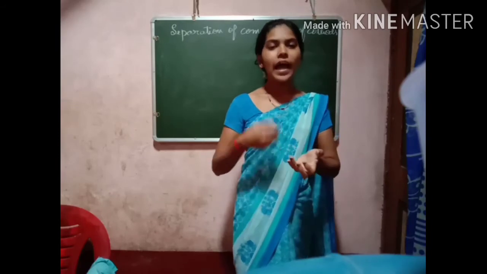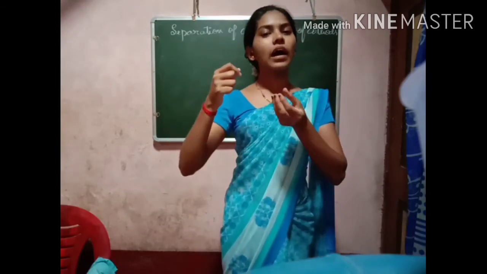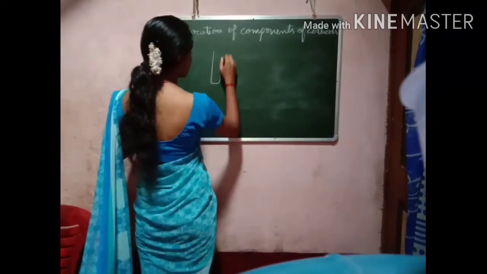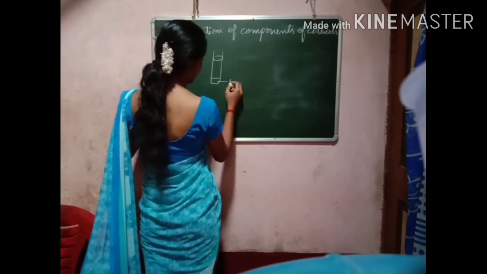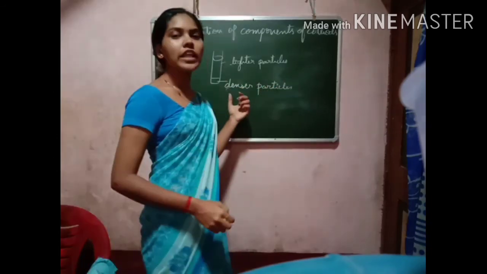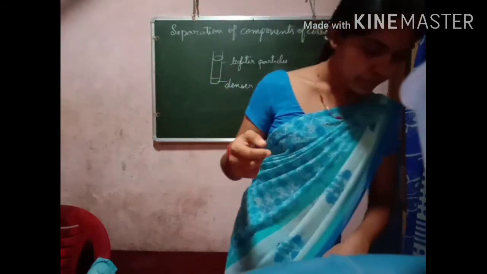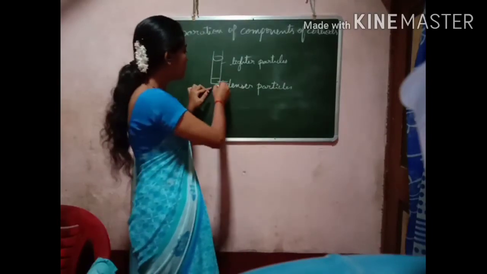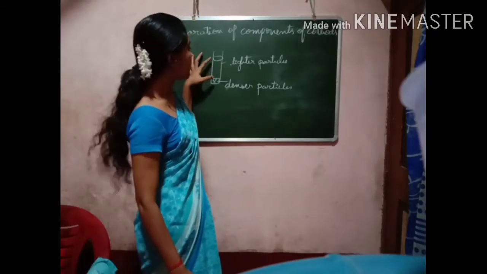They will take the colloid in the test tube and spin it rapidly so that the denser particles will remain at the bottom and the lighter particles will remain at the above part, at the topmost level.